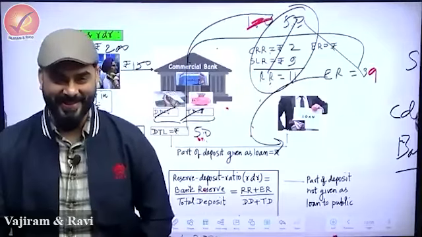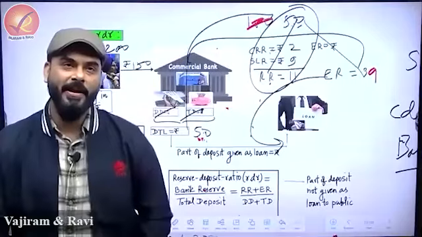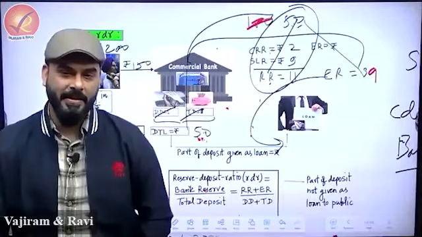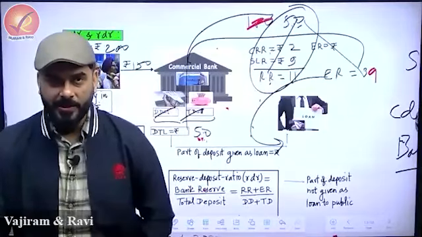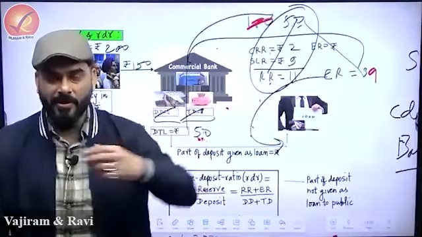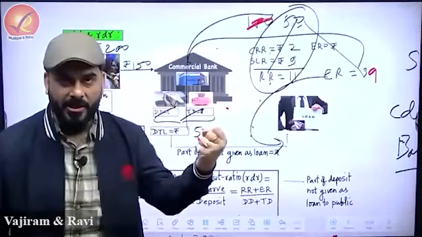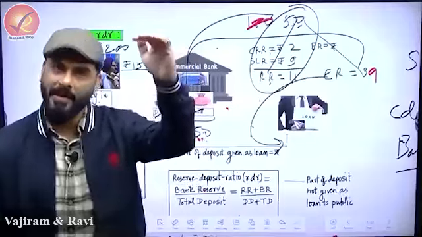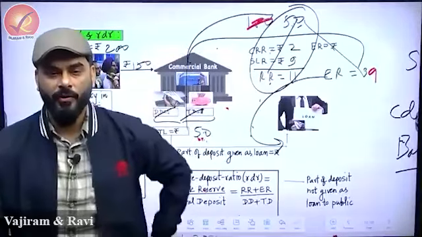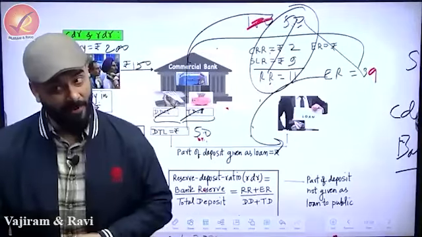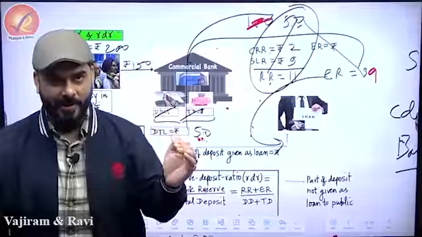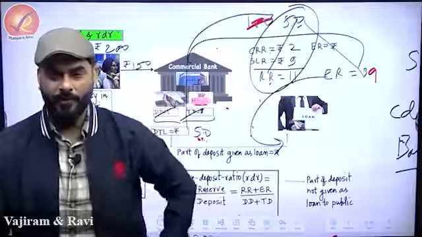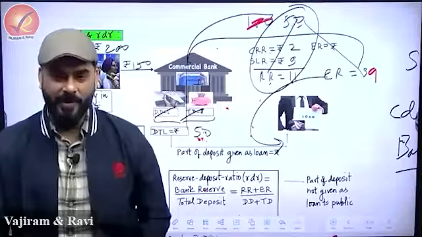Now I ask you a question. Suppose that in the economy CDR, the cash deposit ratio, increases. What will happen to the multiplication of cash in the economy? People are holding more cash, so multiplication of cash will be low. There you go. Next question. Be careful. I'm just going to make one statement: reserves are low. What will happen to multiplication of cash? Nothing else.